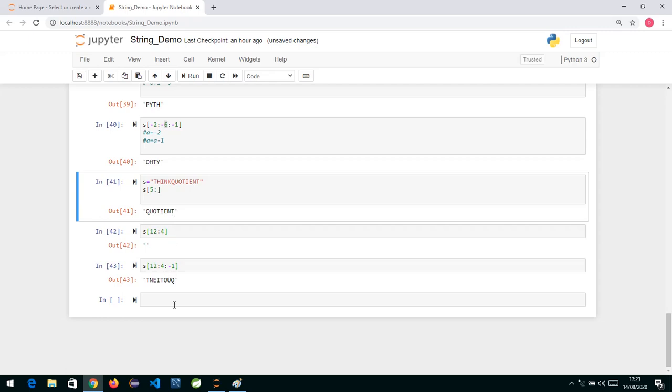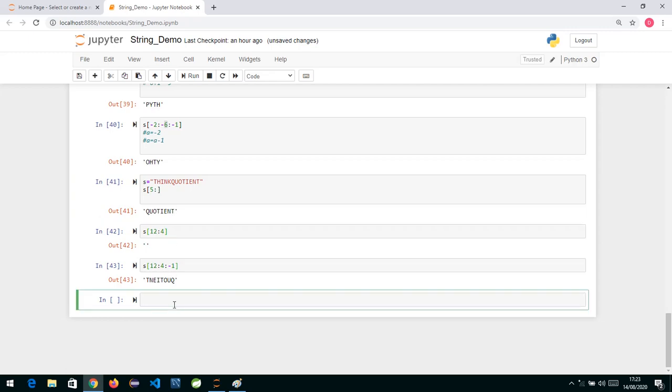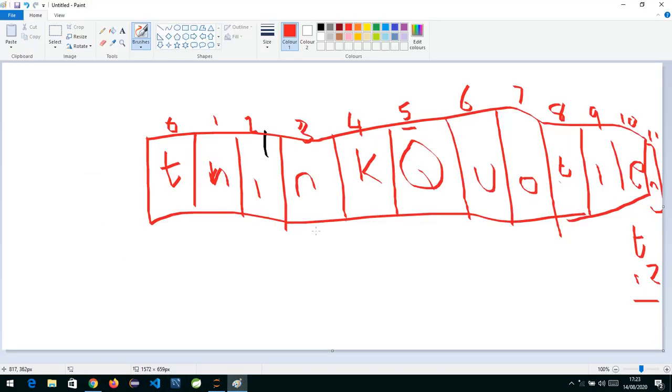Okay, so similarly we can also do this with negative indexing. If I go again to the diagram over here, the index will start with minus 1. So the negative index of t will be minus 1. Then for n it would be minus 2, for e it will be minus 3, for this it will be minus 4, for this minus 5, for this minus 6, for this minus 7, and this will be minus 8, and this will be minus 9.